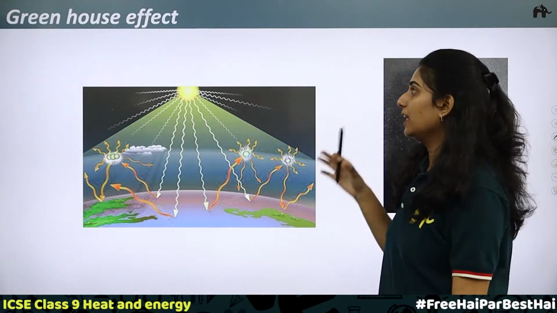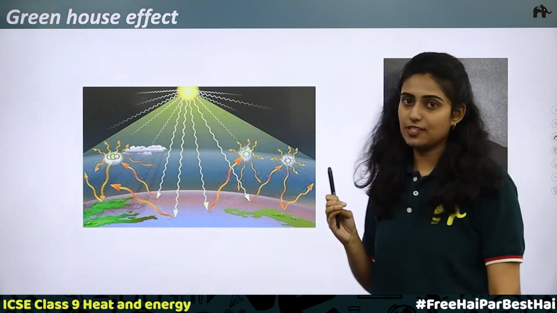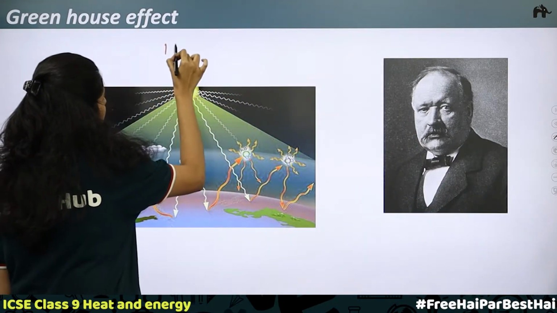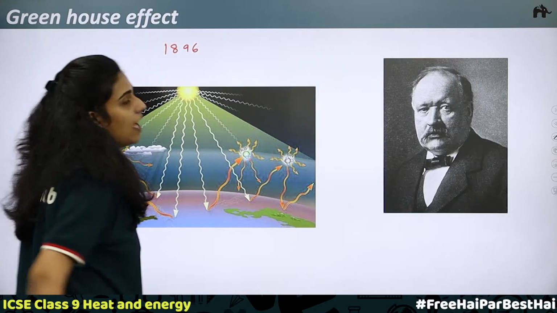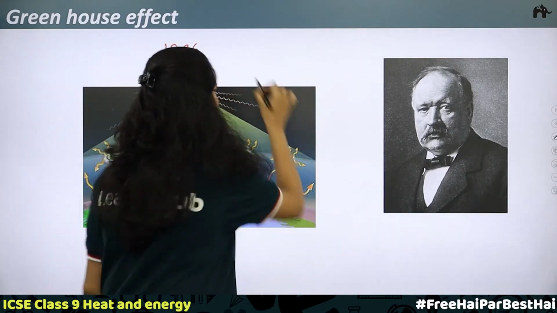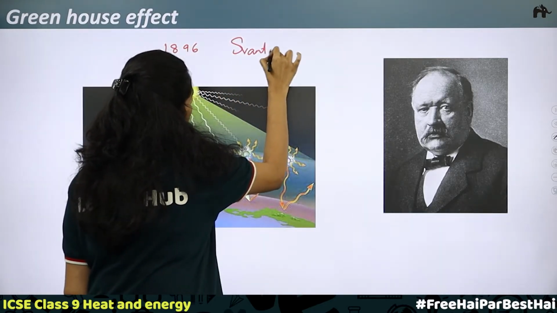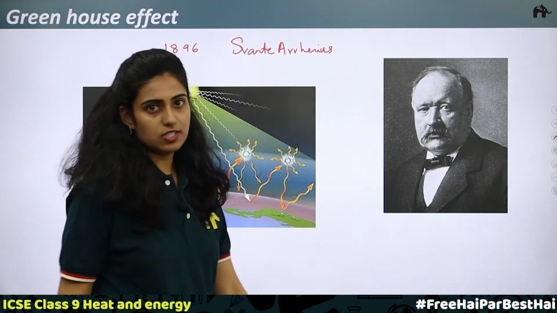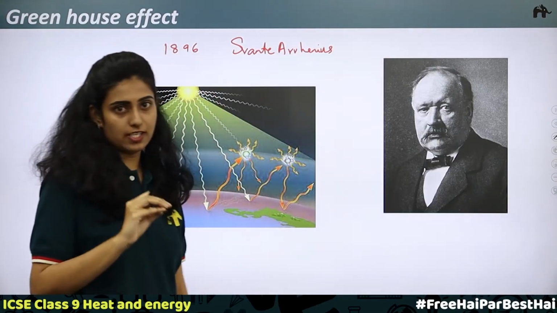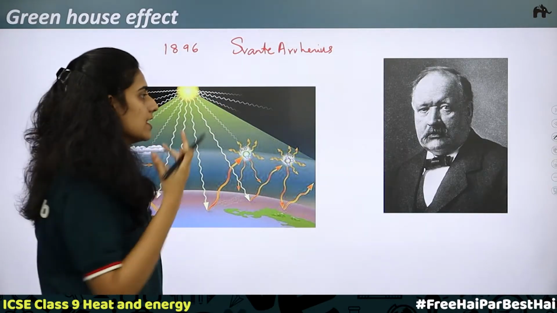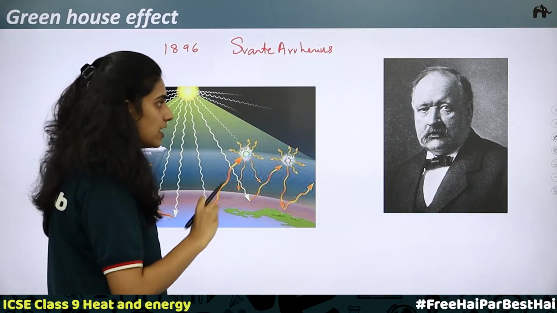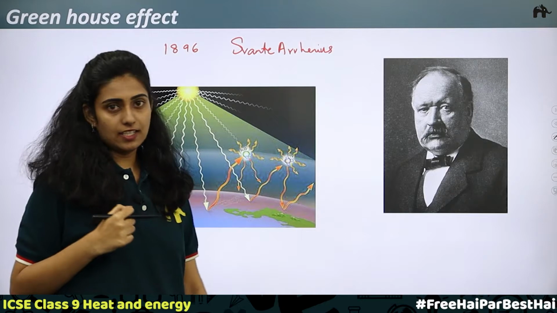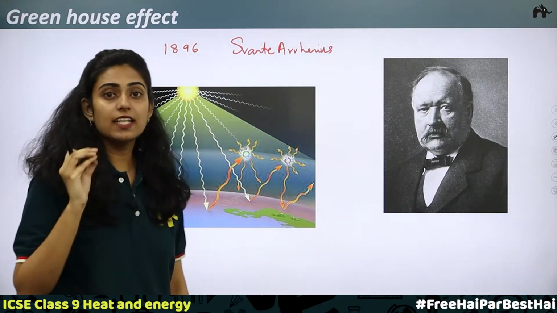Our first topic for today is the greenhouse effect. Before understanding the greenhouse effect, let us understand the scientist who discovered it. It was in the year 1896, the scientist Svante Arrhenius, who discovered the greenhouse effect. That is, he studied how carbon dioxide, you all know what carbon dioxide is? Okay, it is a gas in the atmosphere. How does this carbon dioxide influence the climate? The study was made by Arrhenius and this effect came to be known as the greenhouse effect.